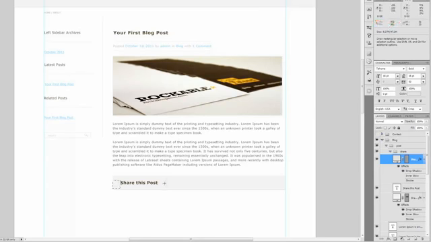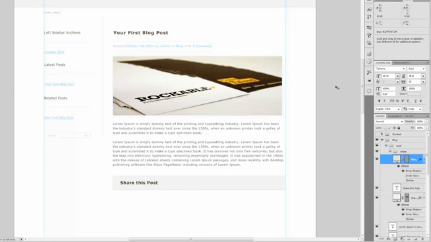So it's 31 pixels. So we just look over here and then we pull it out till it's about 31 pixels, about right there. And then we do that, and then we just go ahead and move it over to the 31 pixels, just like so. But you don't have to do it that way. It's a way that a lot of people do it. But I kind of like to eyeball it. But if you're not experienced enough to eyeball it, then go ahead and just use that technique.